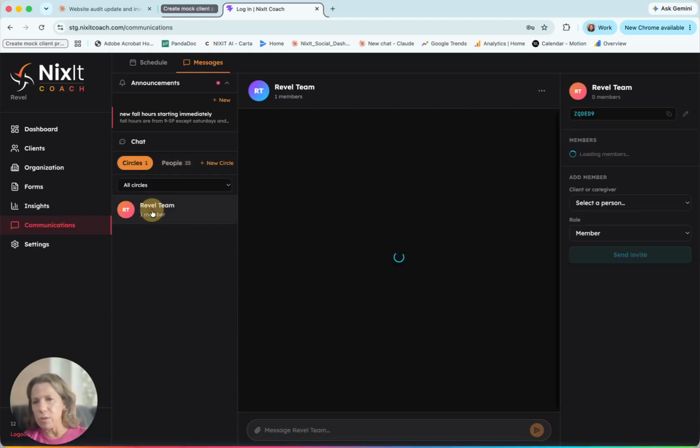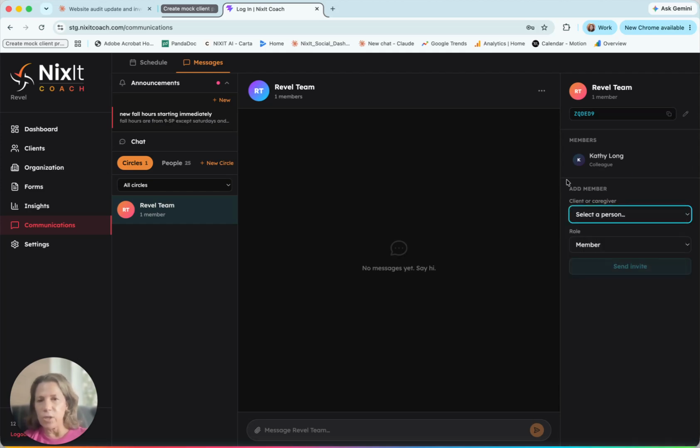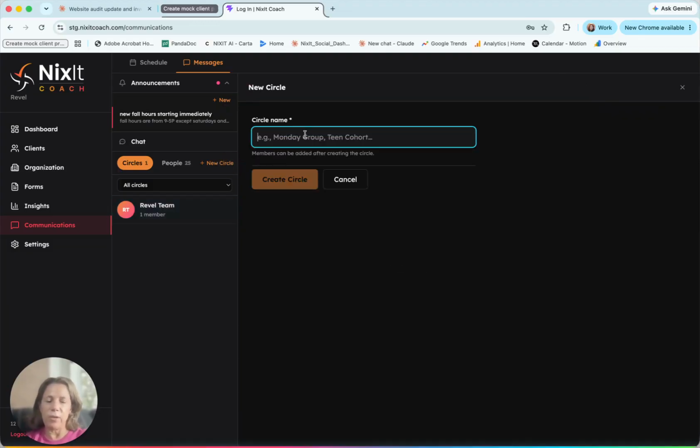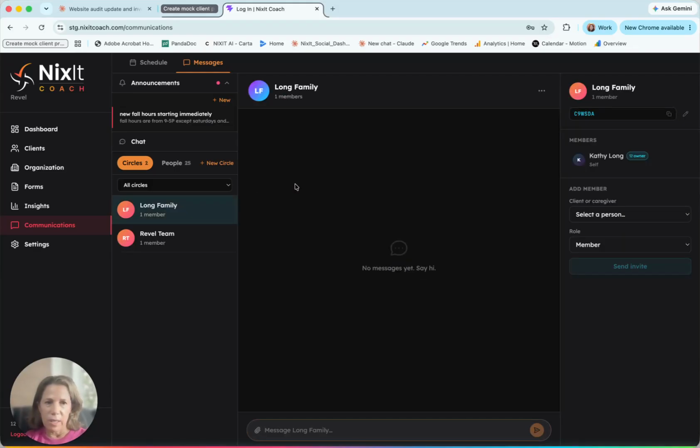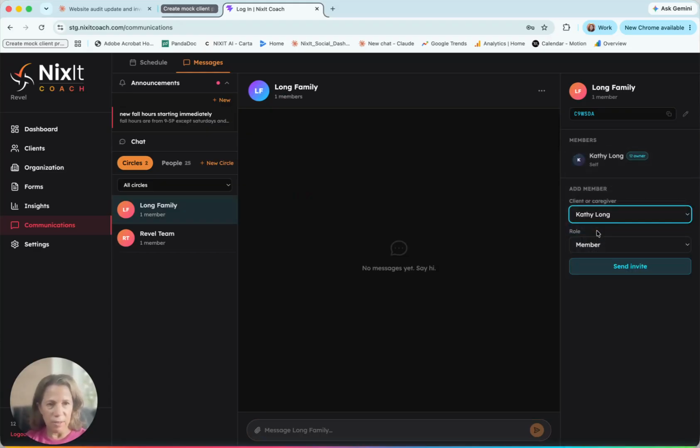You can also communicate directly with the circle, and you'll see everybody is in this circle, but you can actually add and create as many circles as you want, and I'll show you that in a minute. So over here, you can create a new circle. So let's say Long Family Circle. So we're going to create the circle, and then in the circle is going to be Kathy Long. She's in that circle, and I'm going to send it to her as a member.